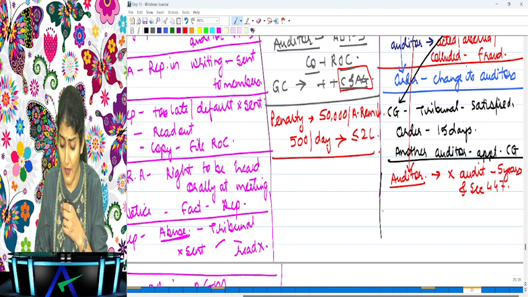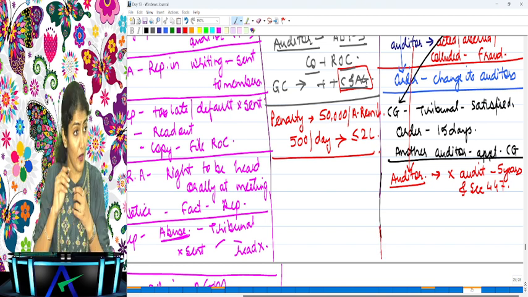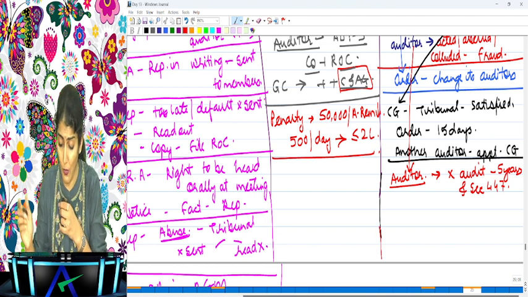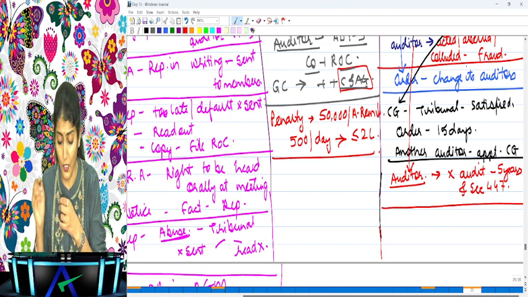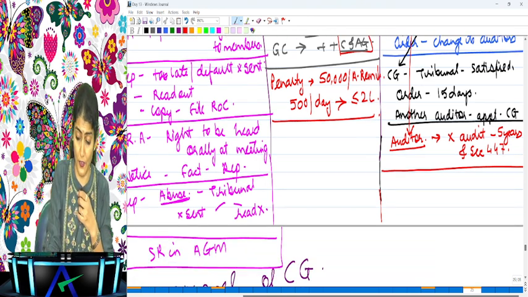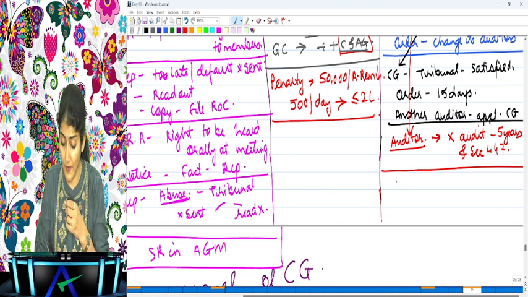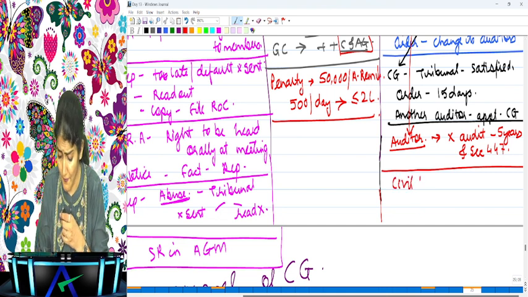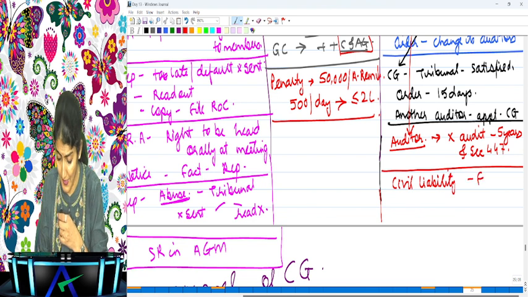Such an auditor against whom the final order has been passed by the tribunal, no company audit for him for a period of 5 years. And what does it say? He shall also be liable under section 447. And for civil liability, what is it? Only the fine and penalty. The firm will be liable.